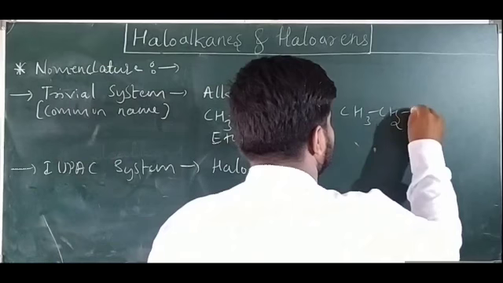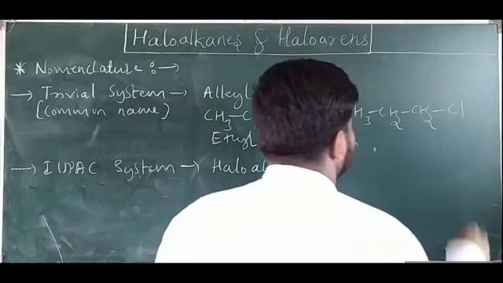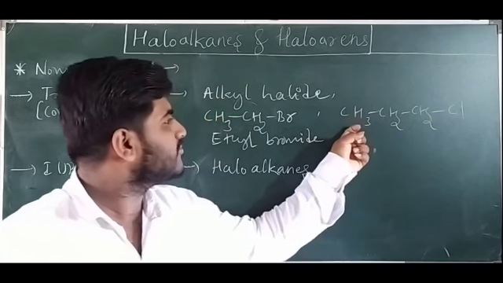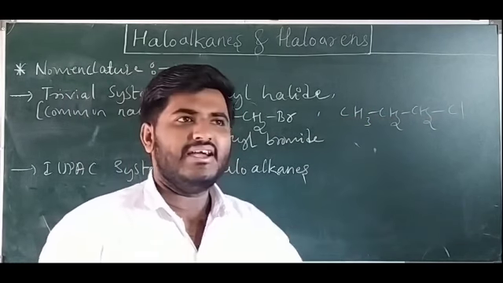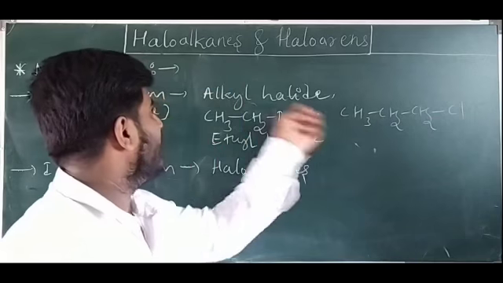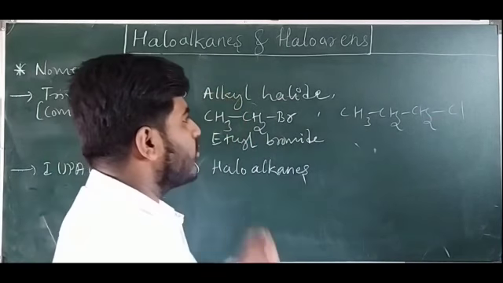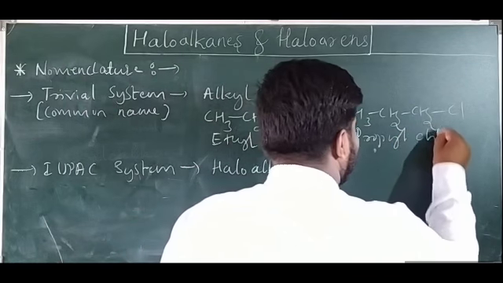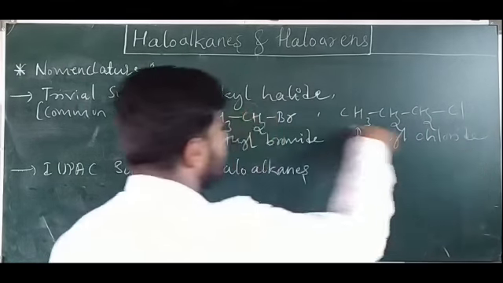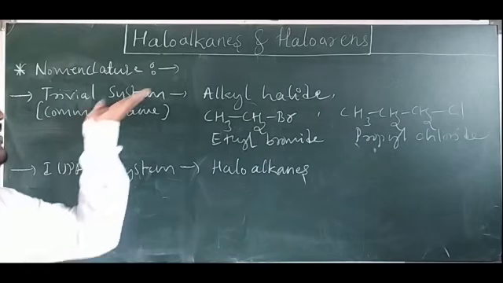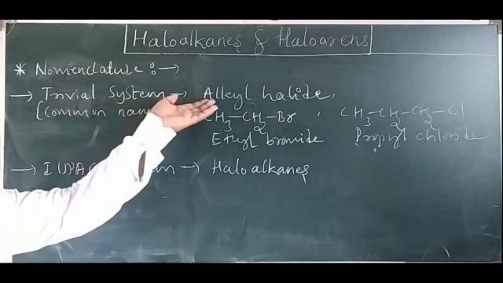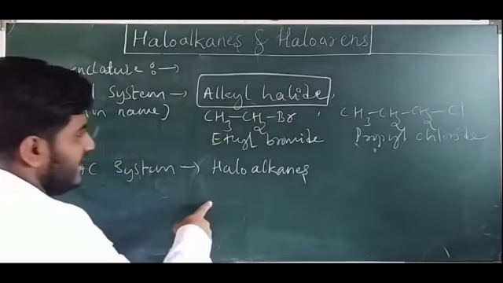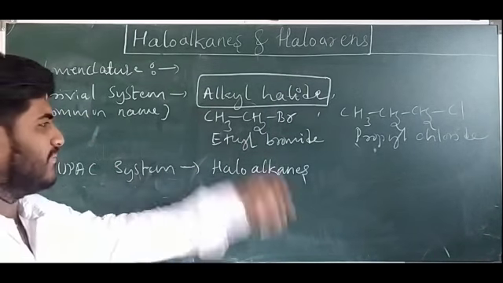Similarly, you can take another example, CH3 CH2 CH2 Cl. Now here the halogen is chloride. How many carbon atoms are there? 1, 2, 3. Three carbon atoms means prop, so propane, and we have to write propyl chloride, because chlorine is there. In this way we can give the common name for haloalkanes, nothing but alkyl halide. Remember this word, alkyl halide.